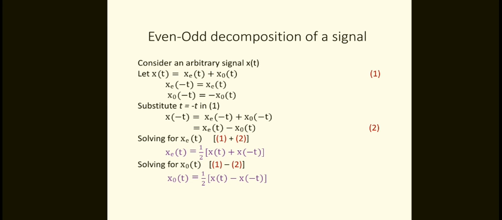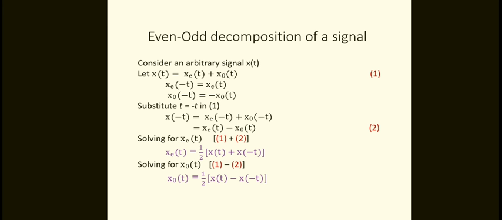So from that result, from the even function also xe of minus t equal to xe of t. So therefore you may apply xe of t as it is, minus xo of minus t equal to minus xo of t. So like this. Then solving the above two equations, x of t plus x of minus t equivalent to, how will we get the results? Just observe that solving these two equations, xe of t equivalent to half into x of t plus x of minus t.